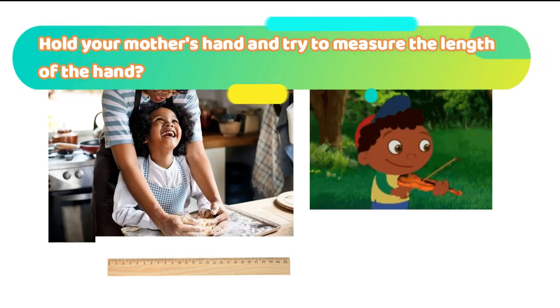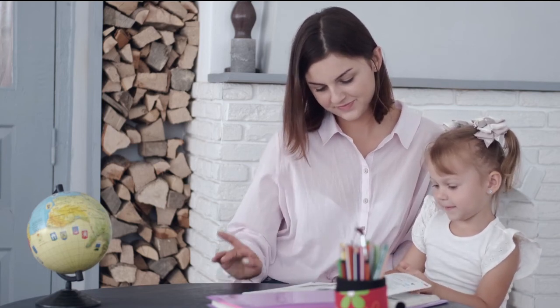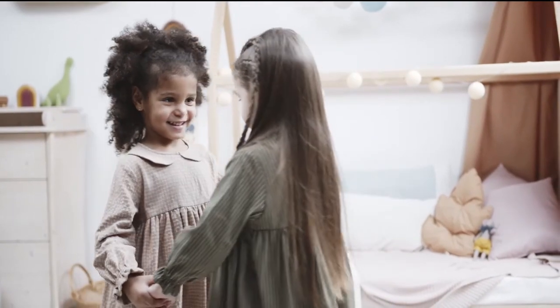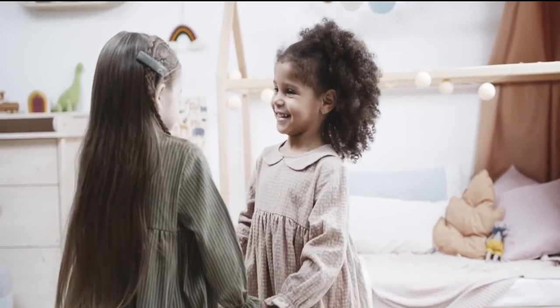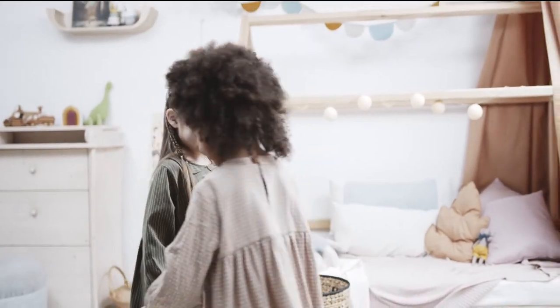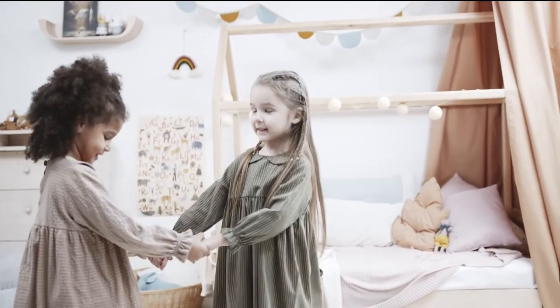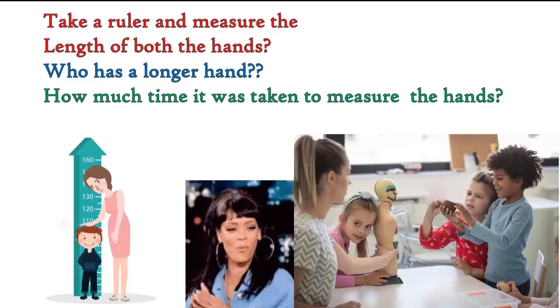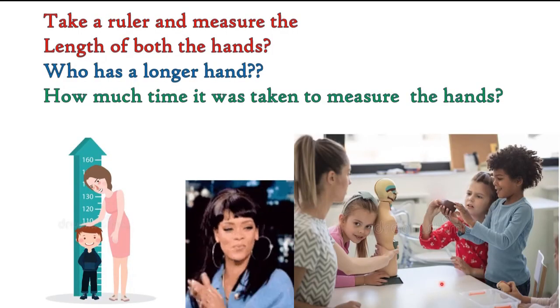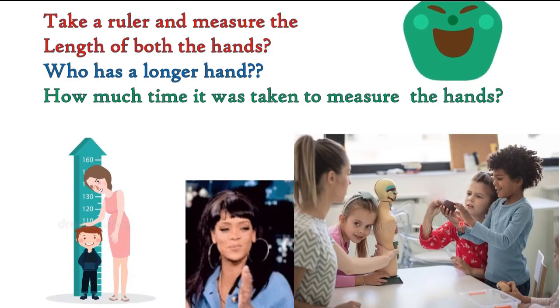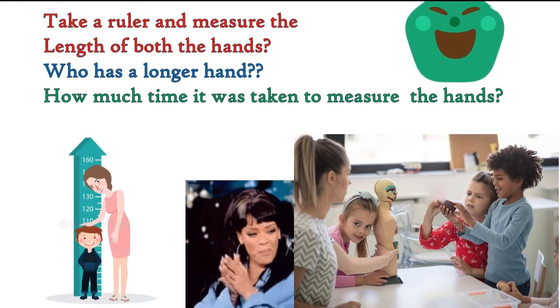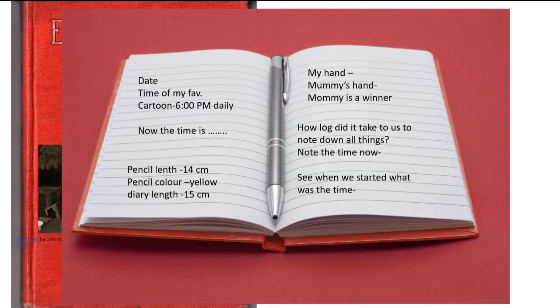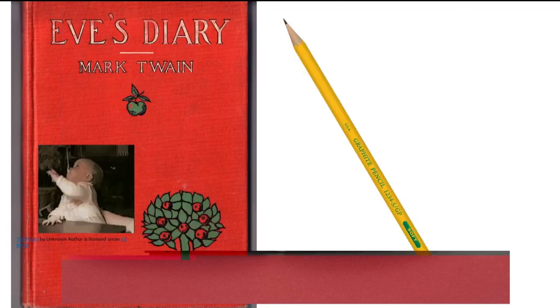Now let's do a competition. Somebody might be sitting with you: mother, father, grandfather, grandmother, sister. Now hold their hand and try to measure the length of the hand. Then measure your hand's length and write in your diary whose hand is longer. Who's the winner? It depends on who is sitting beside you. Okay? Very good.